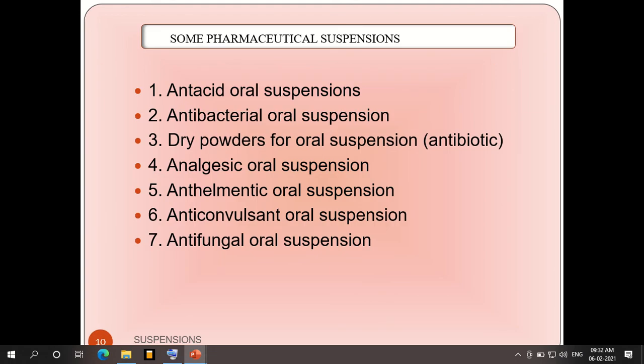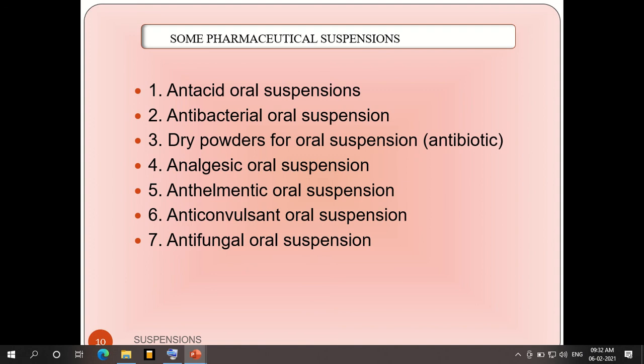Pharmaceutical suspensions that we generally use include antacid oral suspensions. Most pediatric drugs are given in the form of suspensions. Where paracetamol tablets are available for adults, for pediatrics there are paracetamol suspensions, either as syrups.